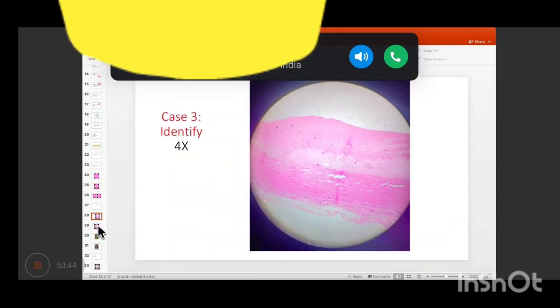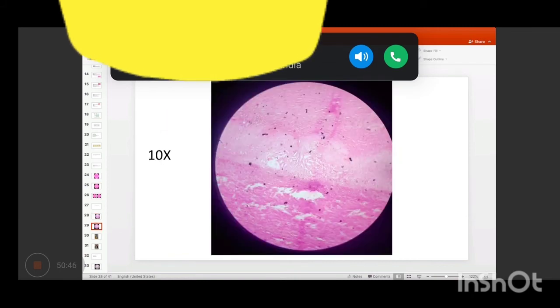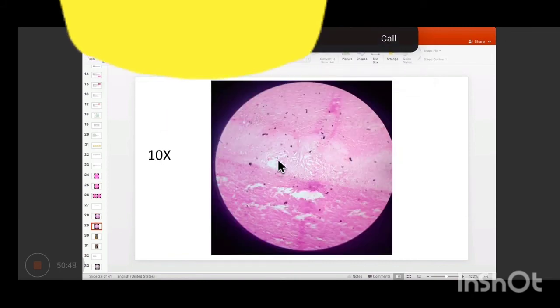Yeah. So next, here is another picture, the zoomed in version of the same case. Yeah. So these cholesterol clefts are because the cholesterol or the lipid does not take up stain. It does not take up HCl during processing, and it simply gets washed off. So washing off of it leads to clearing of the spaces, which look like slit-like spaces. So you don't even need to go to 40x in order to diagnose it. Even 4x and 10x are enough.